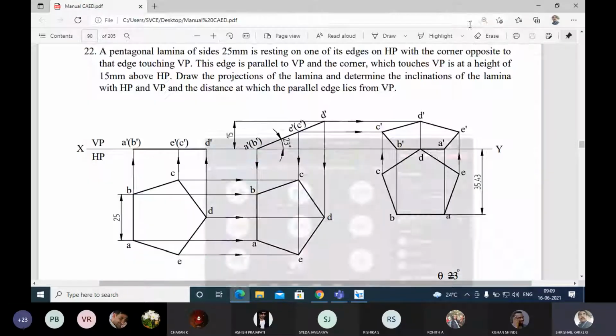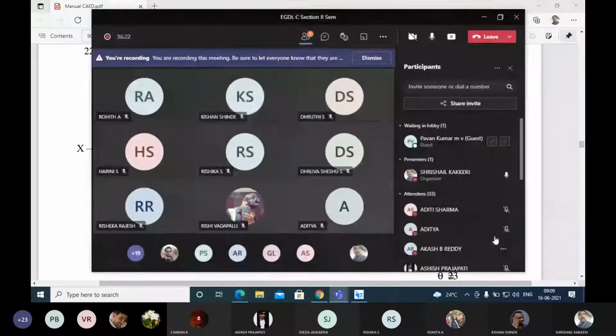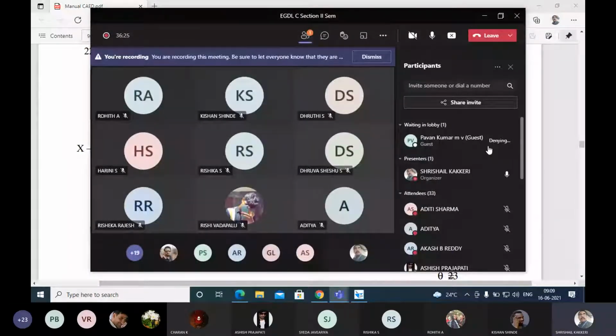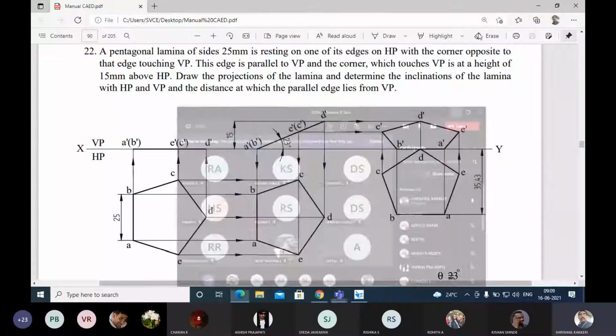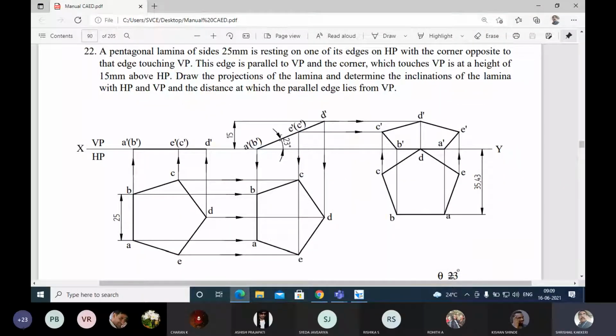Okay, it is at a height of 15 mm above the horizontal plane. Draw the projection of the lamina and find its inclination with the horizontal and vertical plane. Okay, this we have to do. We'll try to see how best we can do this problem.